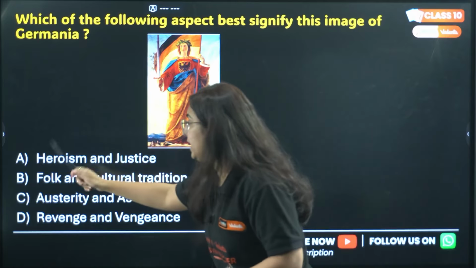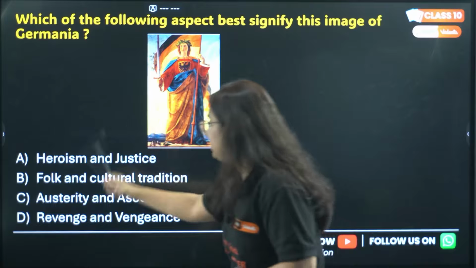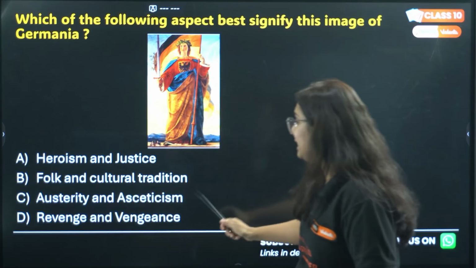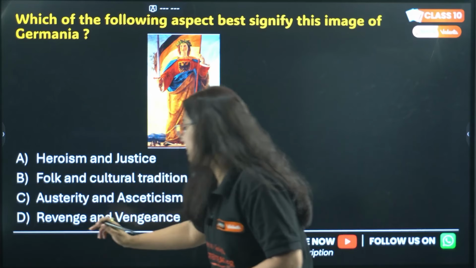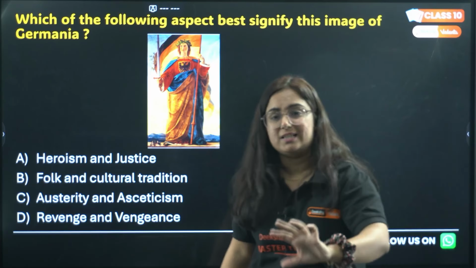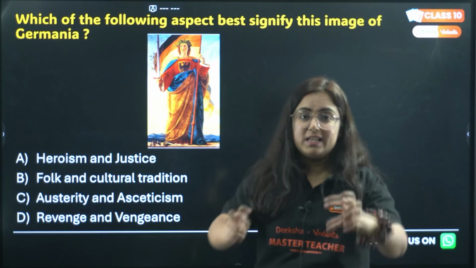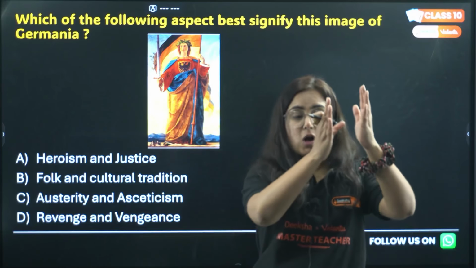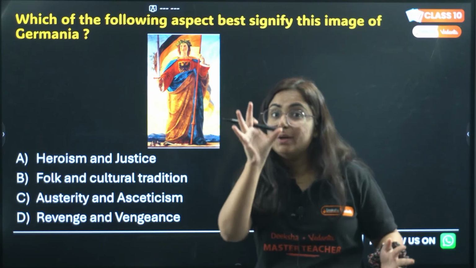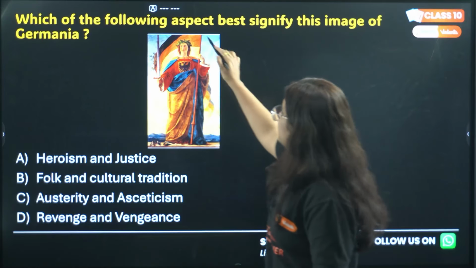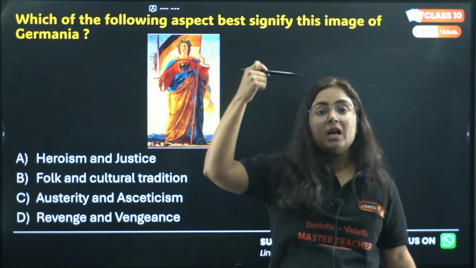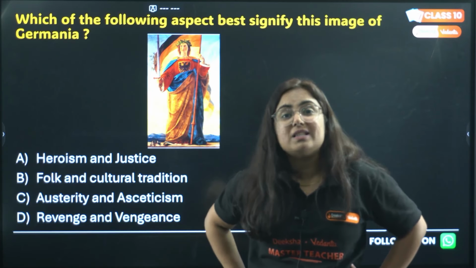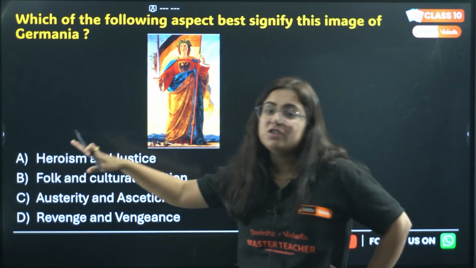Option A, heroism and justice. Option B, folk and cultural tradition. Option C, austerity and asceticism. Or option D, revenge and vengeance. So my dear students, there is a box in your SST book which talks about so many symbols and their meaning. Now see, this woman is wearing a crown of oak leaves over her head. What does it mean? It means heroism and justice.